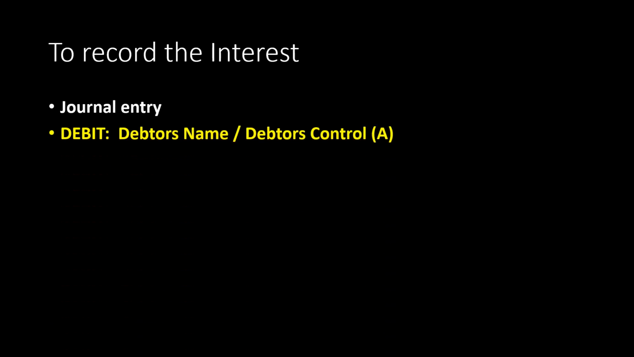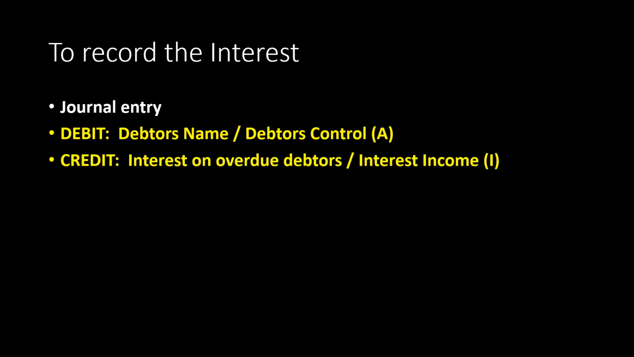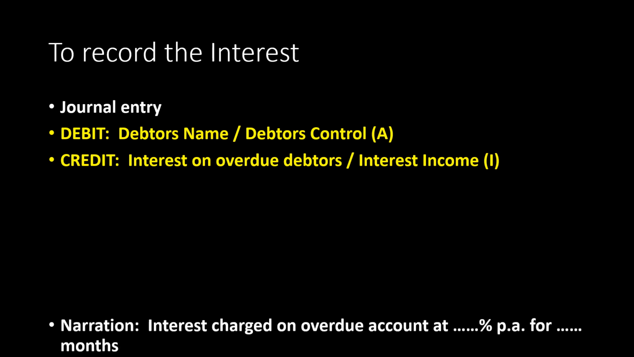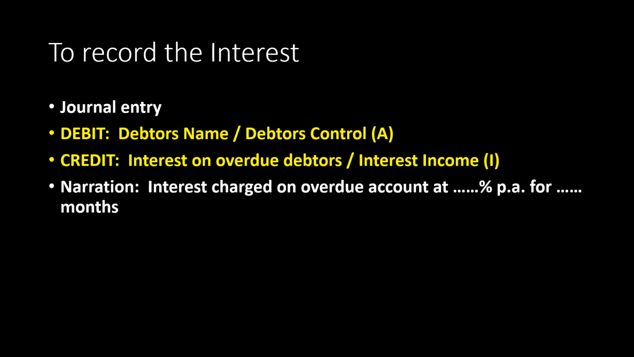The interest will be recorded in the general journal. The account of the debtor, or the debtor's name, will be debited to show that it is increasing, and debtor's control will be debited to show that we are increasing our debtors. On the credit side, we will increase interest on overdue account, which is income, and we have a narration called interest charged on overdue account at whatever the percentage is for however many months we are charging interest.